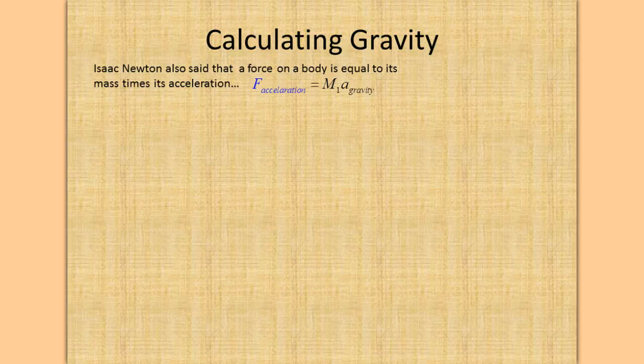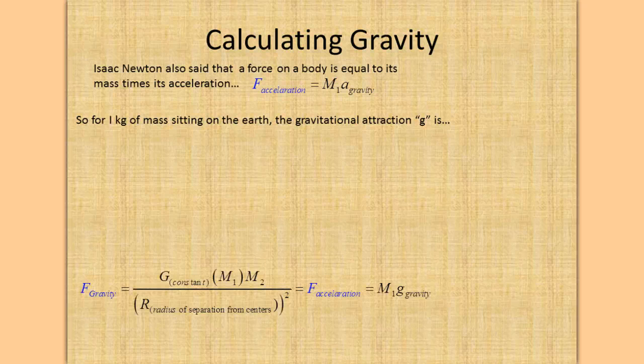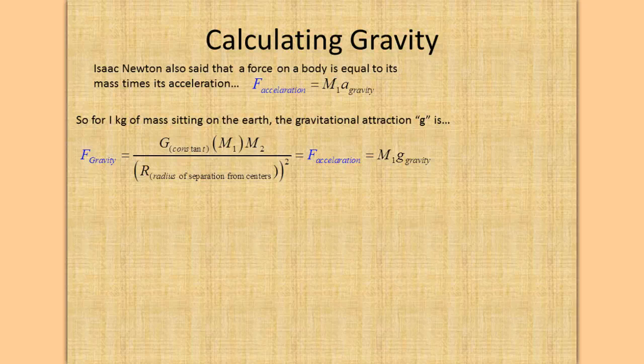So let's continue. Isaac Newton also said that a force on a body is equal to its mass times acceleration, its acceleration of gravity. So this force is equal to M1 times a gravity. So for 1 kilogram mass sitting on the Earth, the gravitational attraction is the force of gravity pulling between the two masses, and that's equal to the mass 1 times the acceleration of gravity.